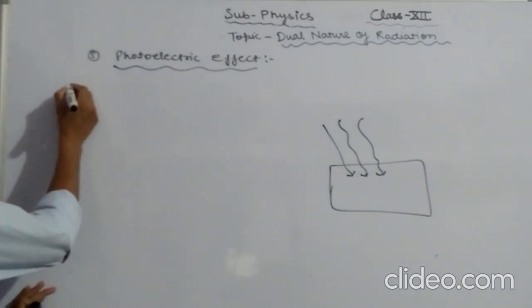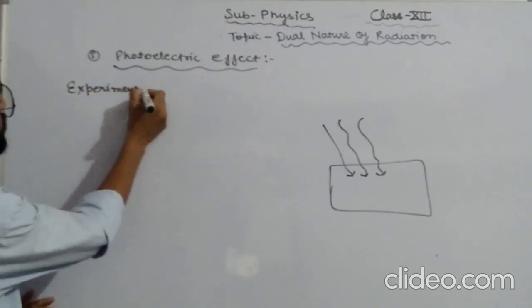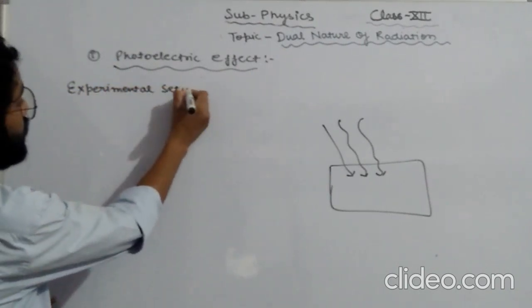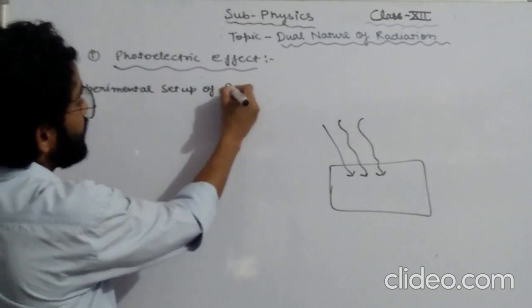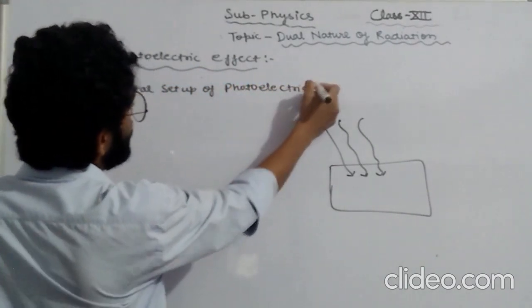Let us talk about the experimental setup of the photoelectric effect.